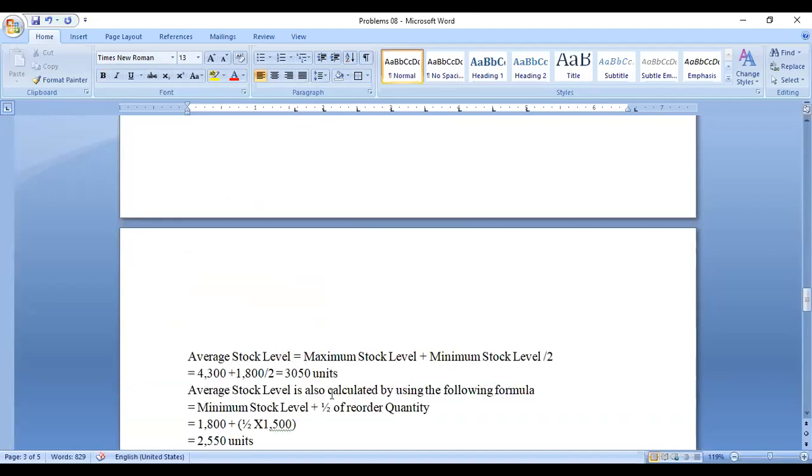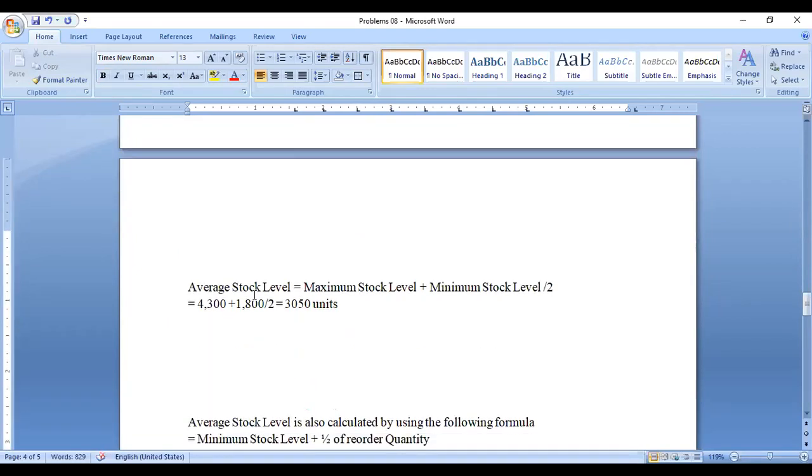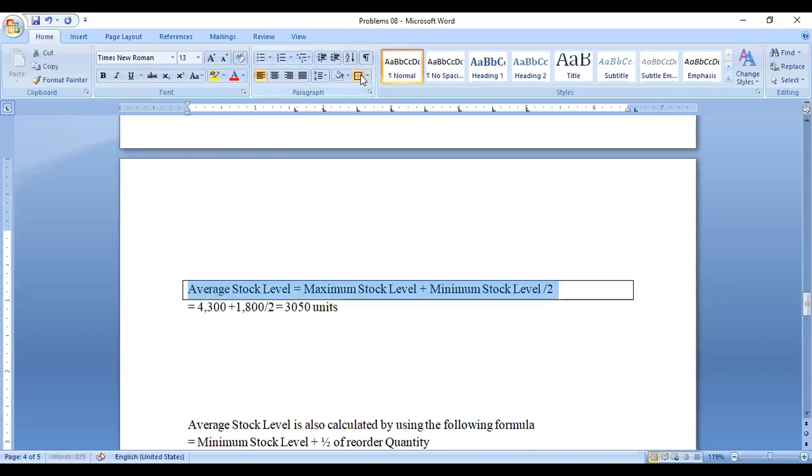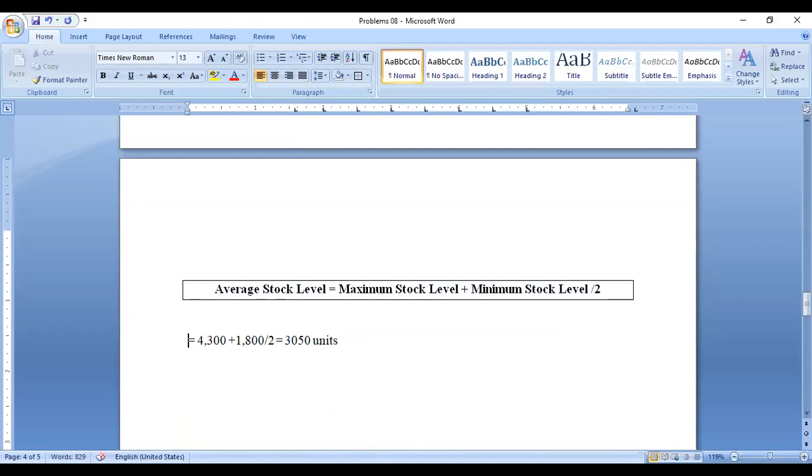The average stock level is calculated like this only. How to calculate average stock level? Take the answer of the minimum stock level and the answer of the maximum stock level, total both amounts and divide by 2.